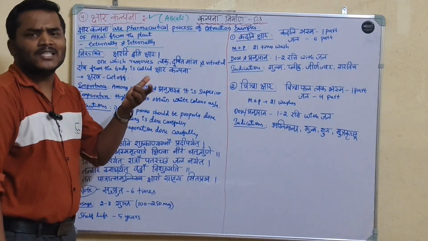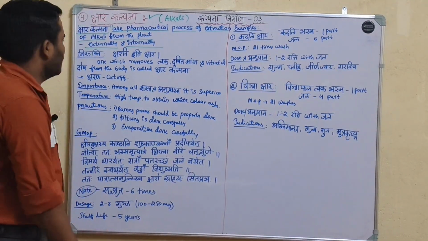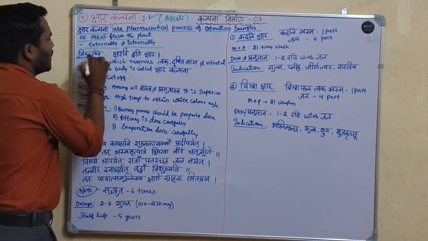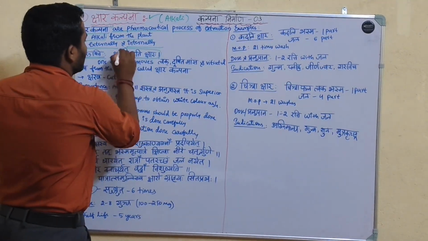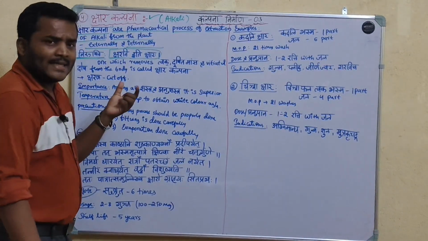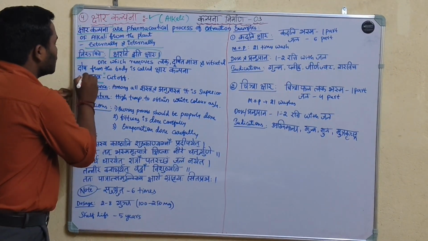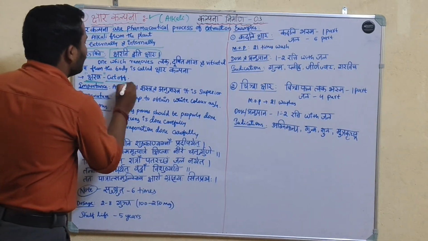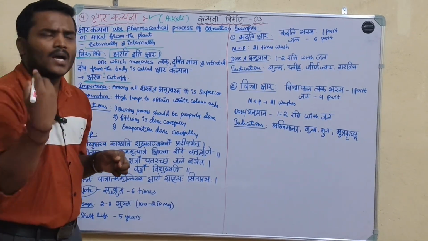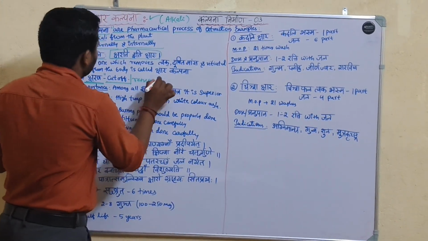We can use it for external as well as internal administration. Nirukti of kshara: ksharati iti kshara. Kshara kalpana has the property of ksharana. Ksharana means remove or cut off.